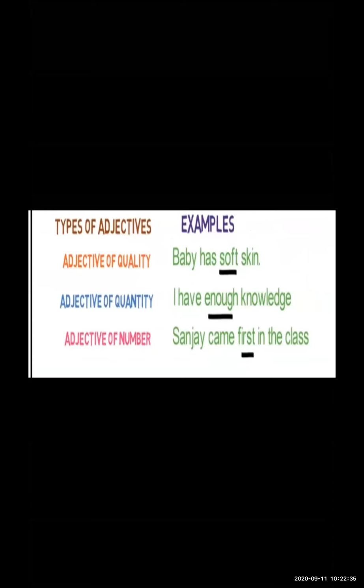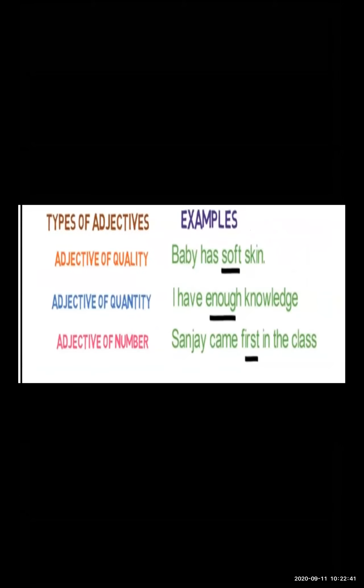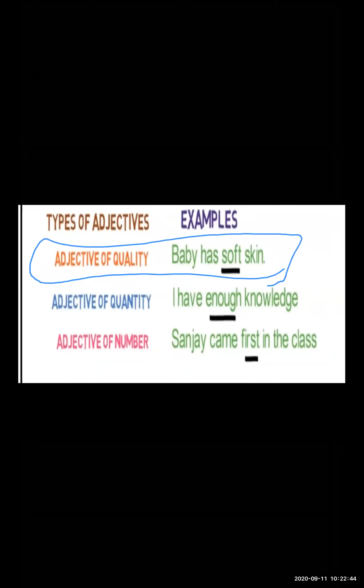So let us see one example of adjective of quality. Here I gave one example. I'm describing the skin. The noun is skin over here. When I'm describing the skin of a baby, I said it's soft skin. Baby has soft skin. So what is the quality? The quality of that skin is soft. You can use the word rough if the skin is not soft, or you can use the word hard. All these are the adjectives of quality.